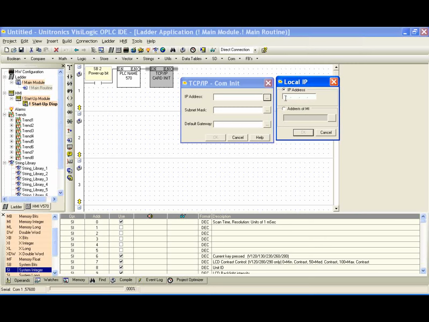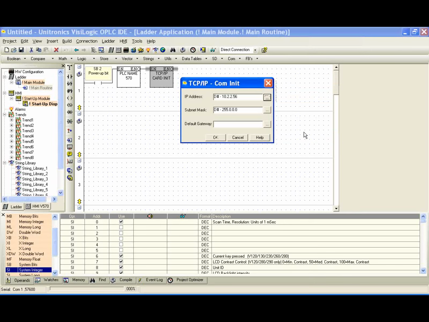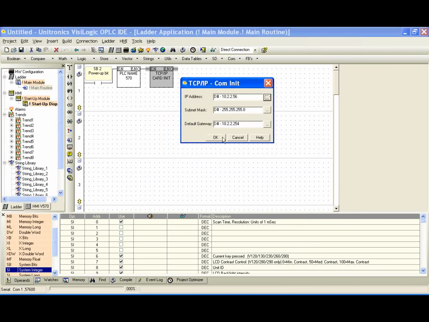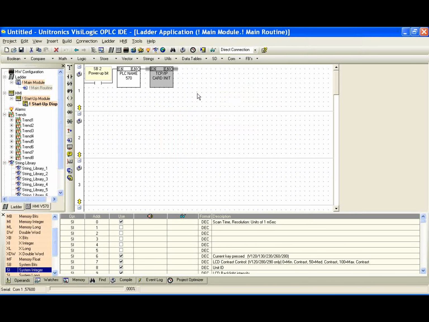For this example, we're going to use 10.2.2.56 because it works with the network I'm on. We're going to hit OK. And notice the subnet mask and default gateway are filled in by themselves as per the class. We're going to go ahead and change this to match the network we're on. And we'll use 10.2.2.54. We'll hit OK.